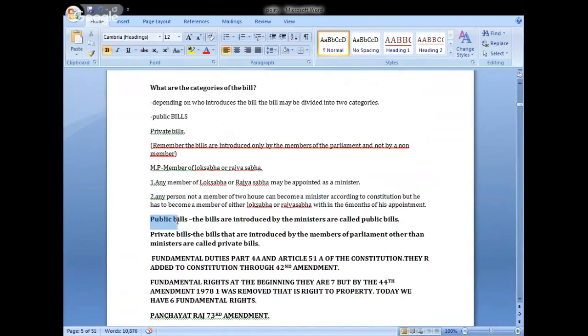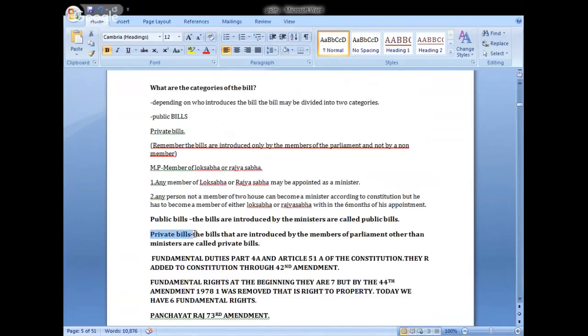Next, what are public bills? The bills that are introduced by the ministers are called public bills. Remember this? The bills that are introduced only by the ministers, that means the government, are called the public bills.